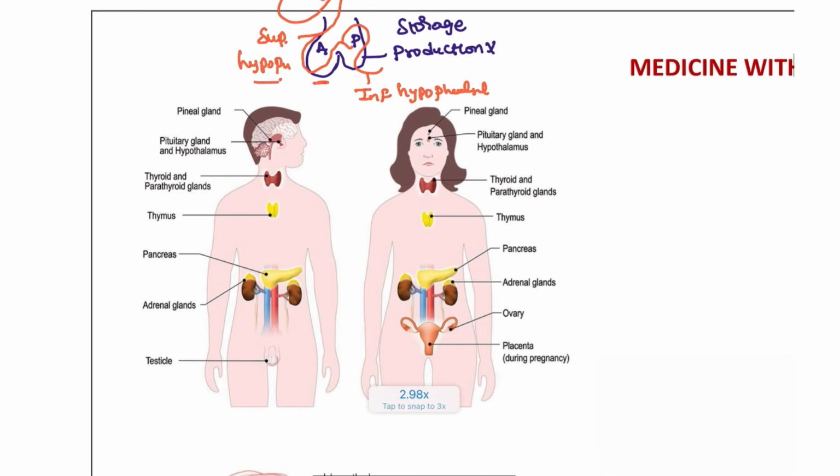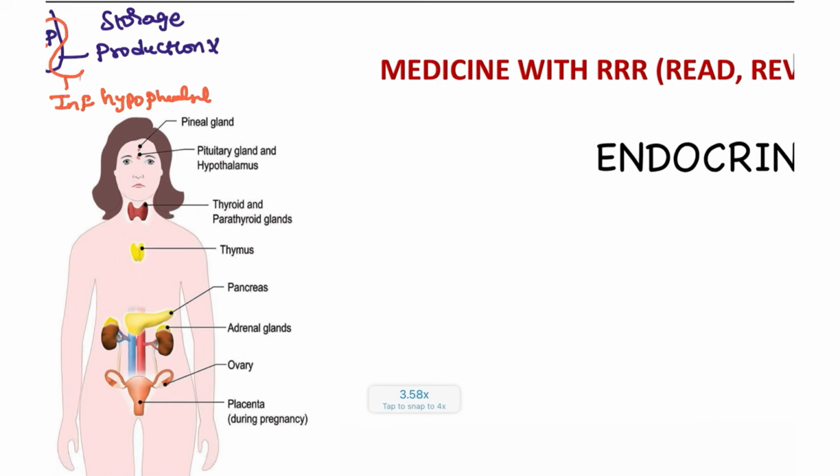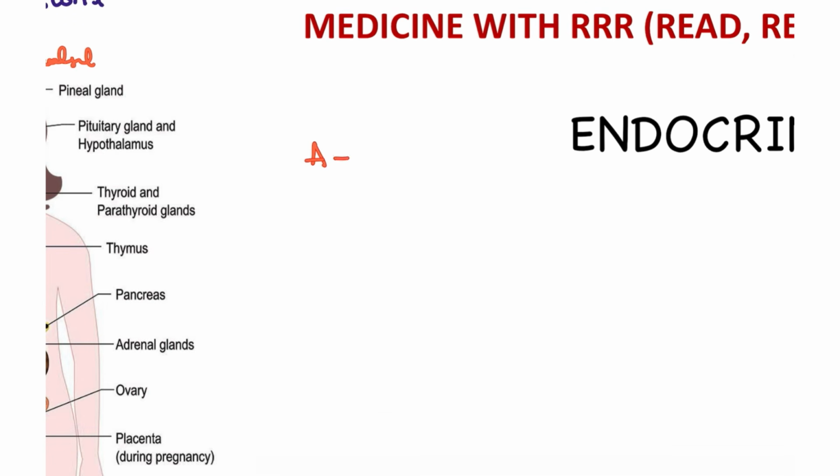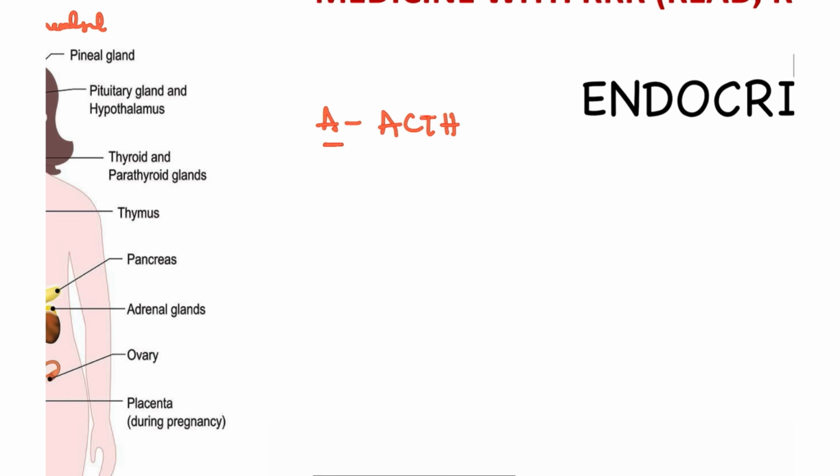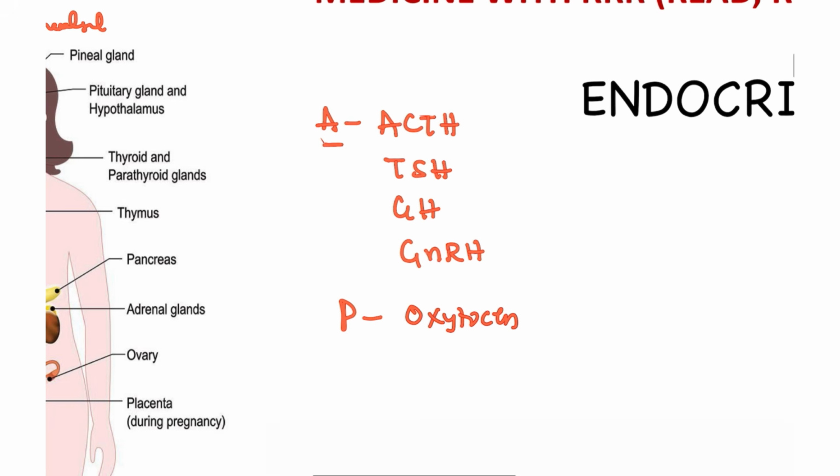We have many hormones in the body, different glands, and different hormones that will be produced. For example, the anterior pituitary is going to produce ACTH, which leads to cortisol and aldosterone. This is the anterior pituitary, and also TSH, growth hormone, and the gonadotropin releasing hormones. In the posterior, there is no hormone production, as I said, but we also have oxytocin and ADH stored, and you can also remember prolactin here.